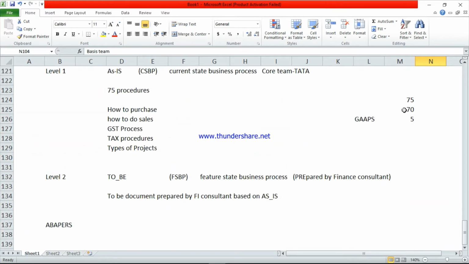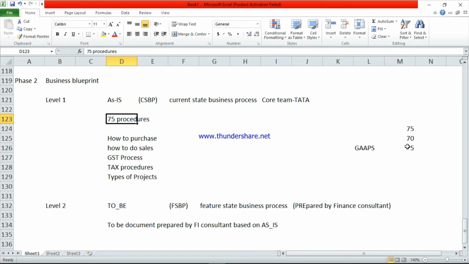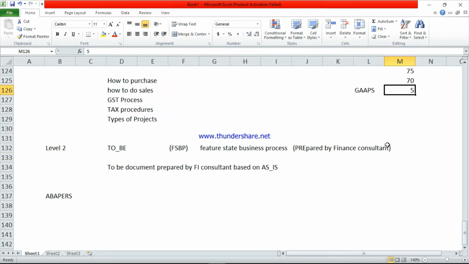So here in SAP we have a solution for 70 processes. In total, as is, there are 75 procedures. In SAP we have only 70. For the remaining 5 there is no procedure. These are called gaps. Example I am giving. So here we have 5 gaps. This team will send a mail to the ABAPers for the 5. Again the ABAPers will write the coding for the 5 processes. Again they will give one more document.